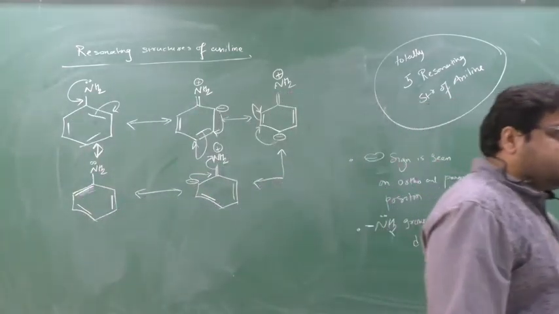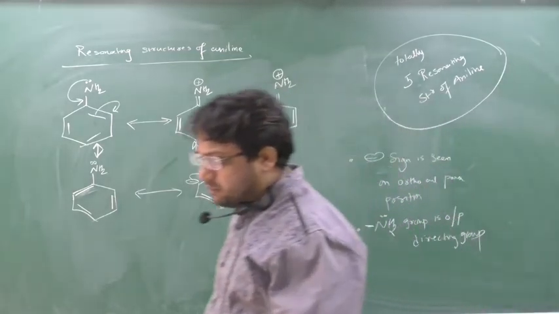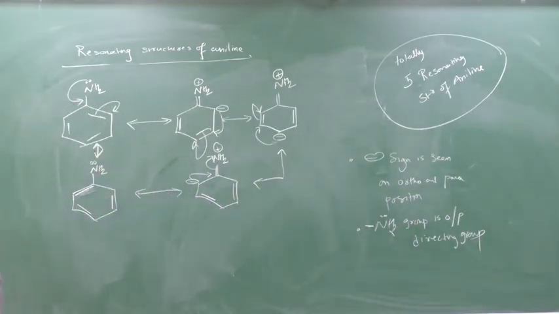It means the upcoming group, when I do the chemical reaction, will either come on my ortho position or on para position. So I can say that these are known as ortho para directing groups. Write down this. So the NH2 group, that is aniline, is an ortho para directing group. Aniline is an ortho para directing group. Clear?